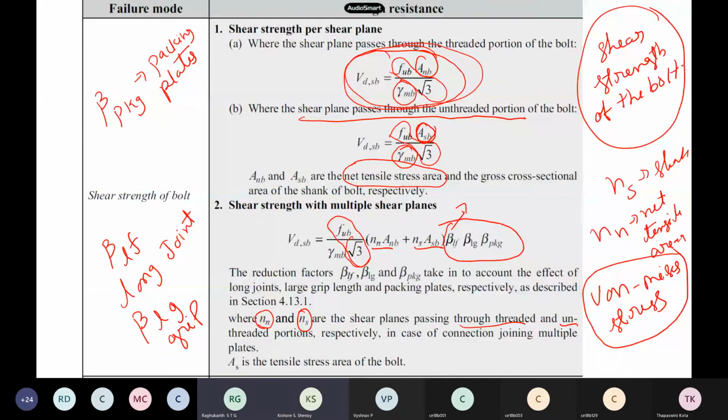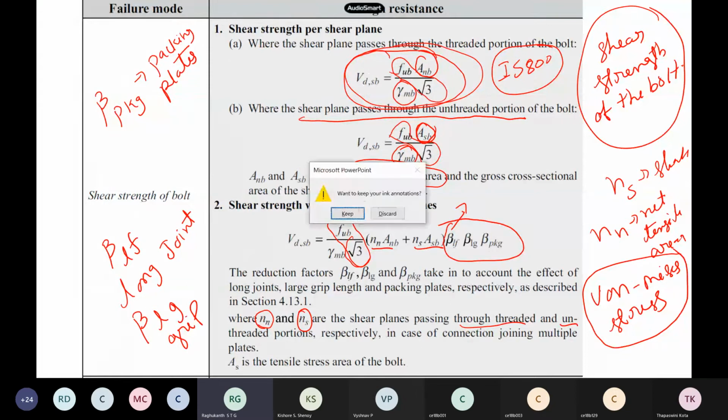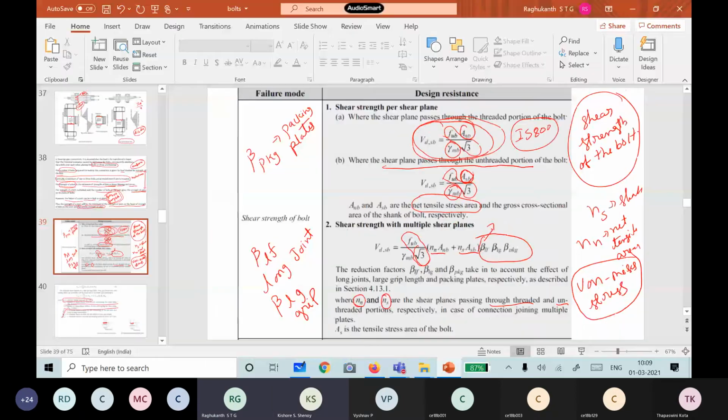Sir, which code do we have this gamma MB in? Is it IS 800 only? Okay, you can see IS 800 only, gamma MB is there. I showed you that long back in my previous slides. These are the yield factors for the safety and others that you have. If you want, I can show you.